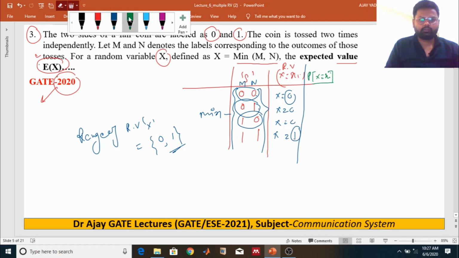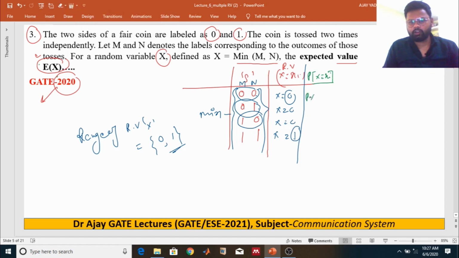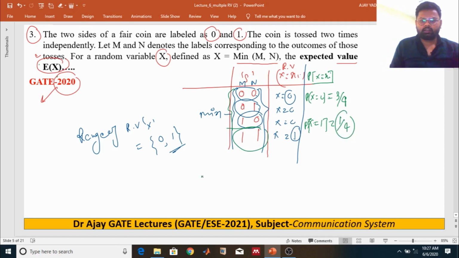How do you get the probability of random variable x equal to 0? There are three cases that we have, this one and this one. For x equal to 0, the favorable condition is 3 and the total condition is 4. So 3 by 4. What about the probability of x equal to 1? The favorable condition is 1 and the total condition is 4. So 1 by 4.